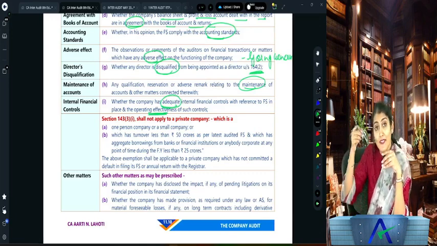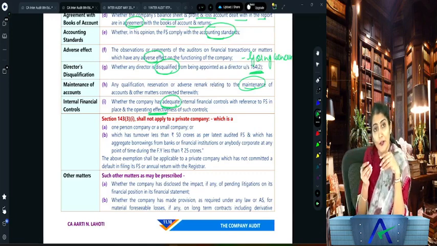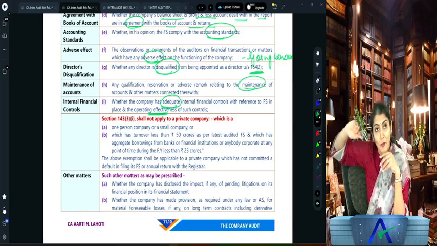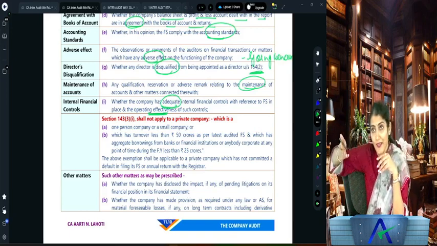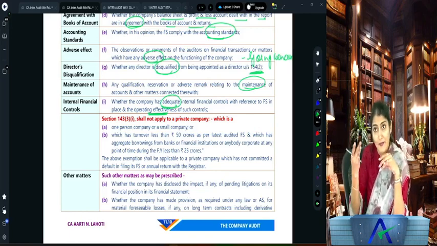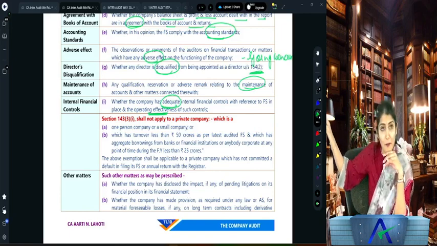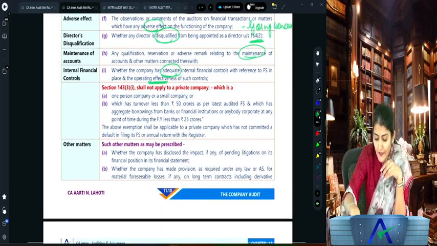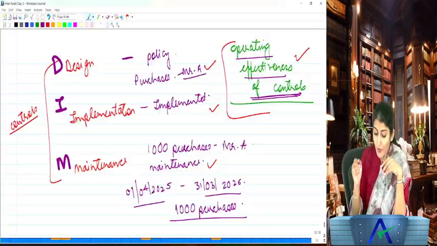Though you are the statutory auditor, it has been put in your other reporting responsibilities to report on the internal control system. So is it complementary? You will charge the fee, but do you have to do it also? Yes, you have to do the internal audit also. Only then will you be able to check the internal controls and express an opinion on the internal controls in the organization. Okay.